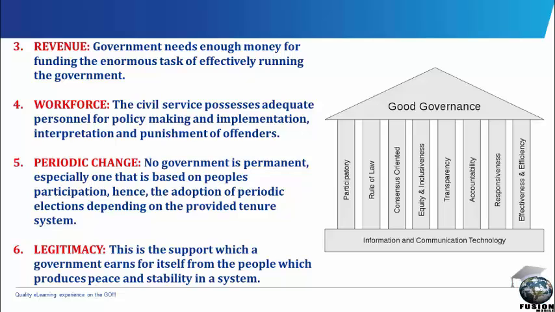No government is permanent, because government comes and goes. And in government, there is a time given for every government to come to an end, which we call the tenure system. Unlike today in Nigeria, we have a 4-year term that a governor or a president will stay in office, and at the elapse of these 4 years, he can recontest for a second term of another 4 years, making it 8 years. And this is what we call periodic change.